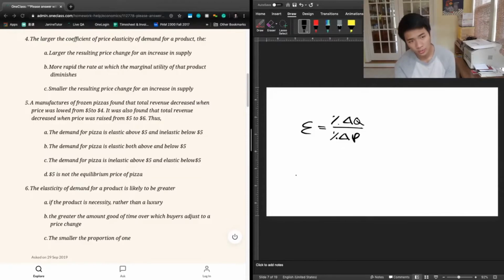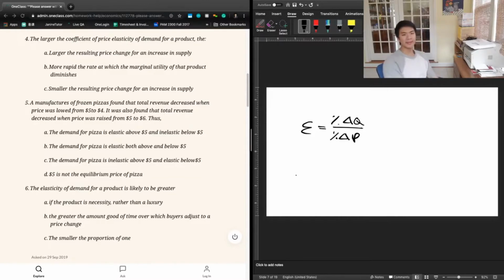So a large coefficient of price elasticity refers to an elastic good, where changes in quantity demanded will be greater than the changes in prices that lead to those changes in quantity demanded.